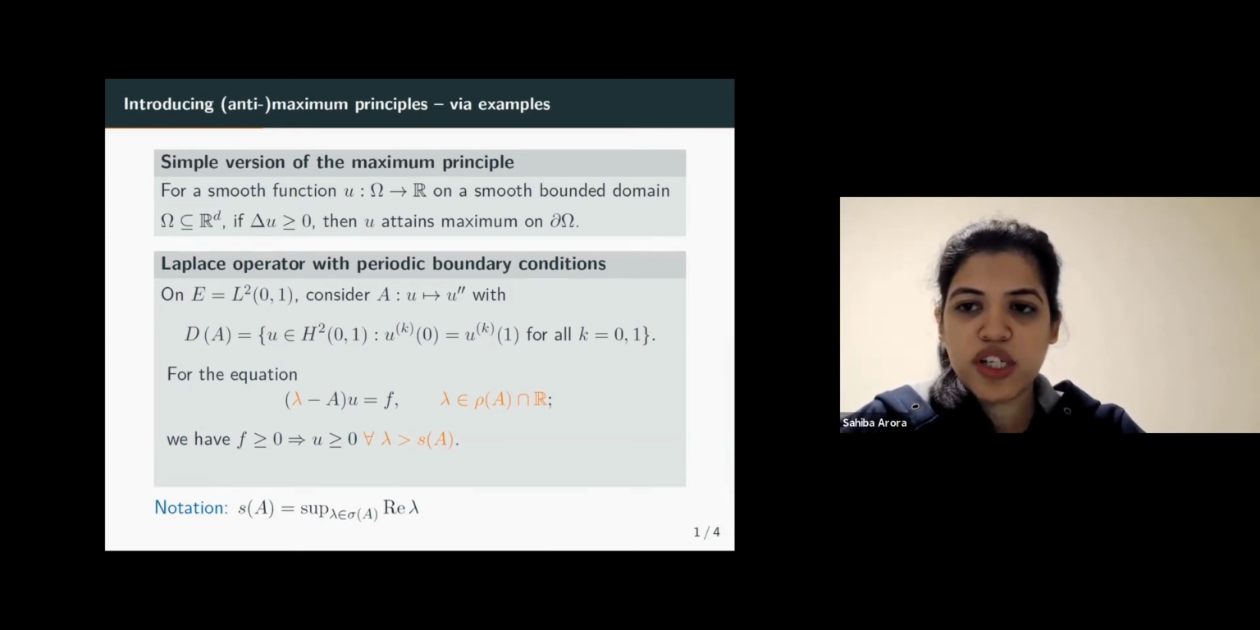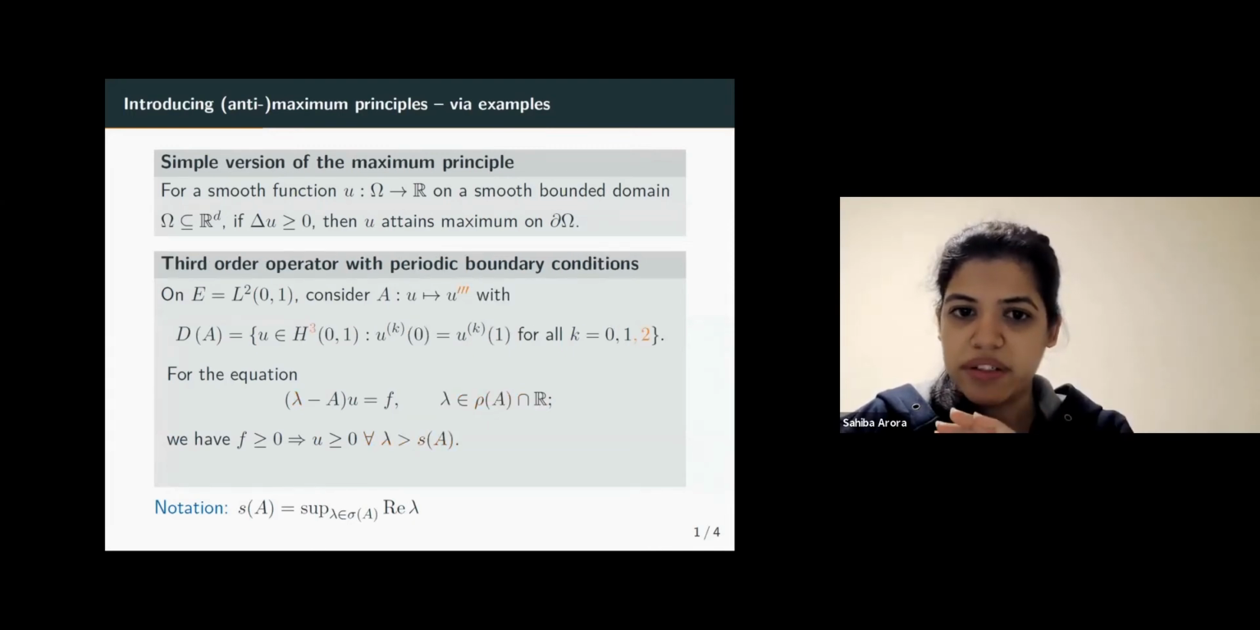So what we did first was we considered the Laplacian with Dirichlet boundary conditions. Then we considered the Laplacian with periodic boundary conditions and saw that it satisfied something weaker than the general maximum principle. Now, if we keep the periodic boundary condition and instead of a second order operator, we take the third order operator.